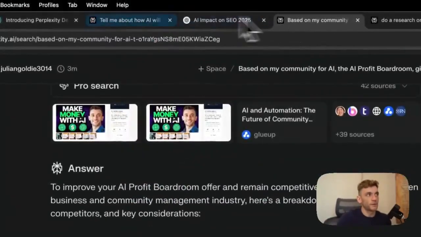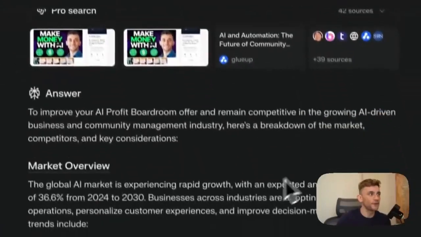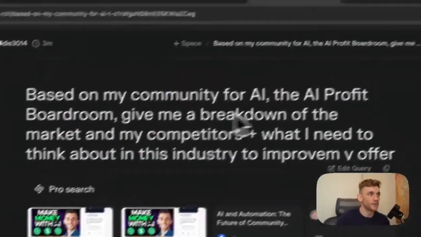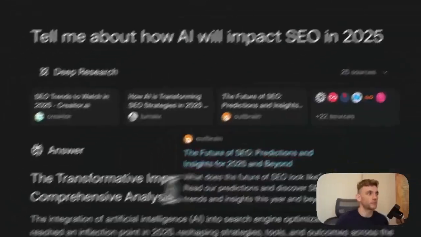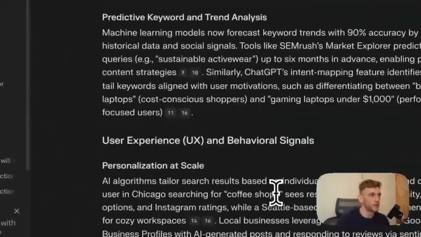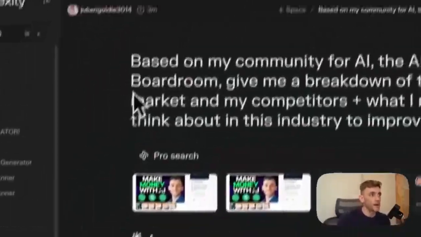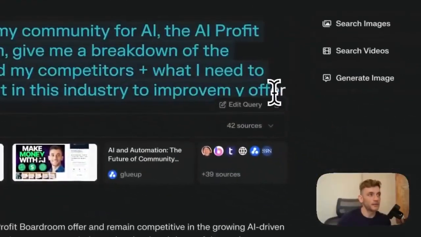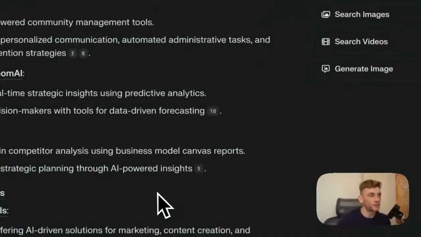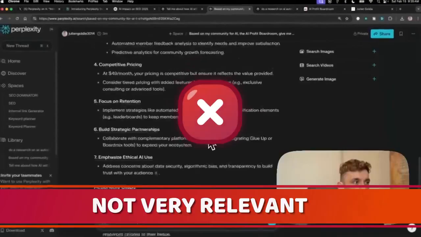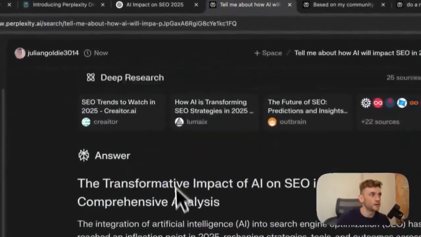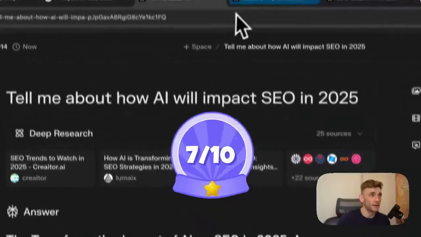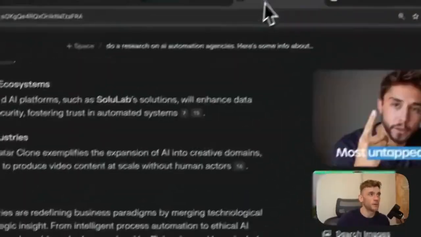So here's what I'm thinking, right? And my opinion has changed dramatically from this report versus the first one on industry insights. Super useful. This stuff is great, right? The second report that we got back for the community and how to improve the offer, all this stuff is super obvious and not very relevant, right? So I would say it's very generic. I would rate this report probably about a 2 out of 10. This report is probably coming in at a 7 out of 10 and probably better than most humans can do. Let's check the last one.